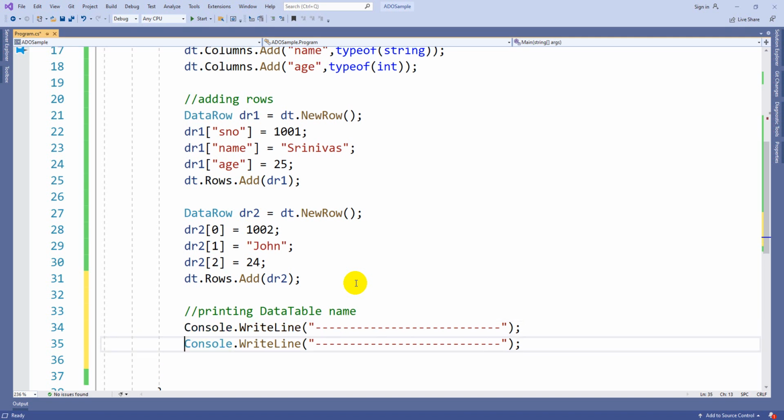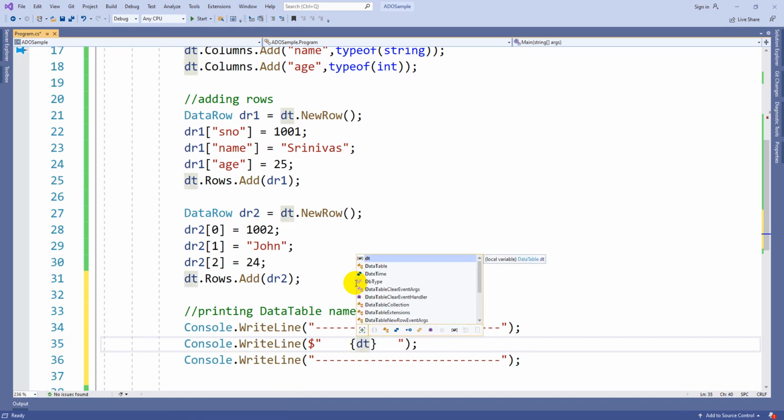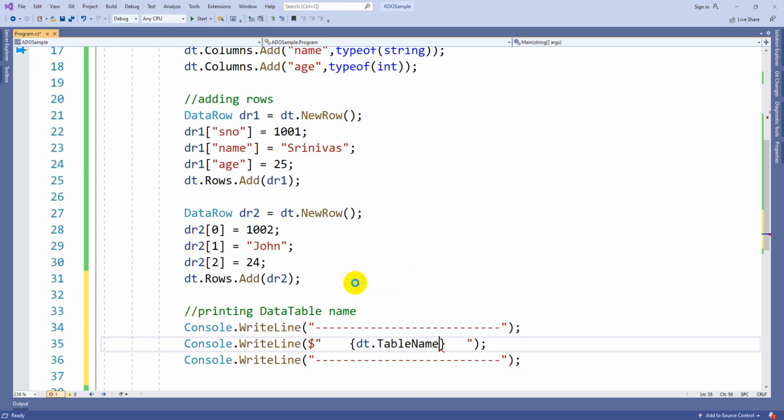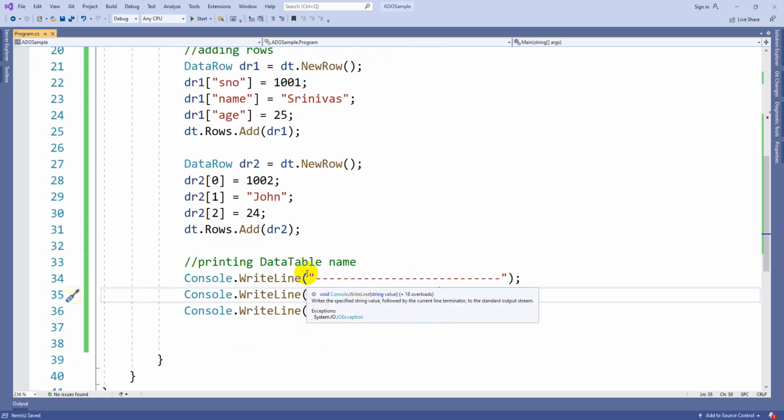So let me repeat the same. In between I just want to print my data table name. So whenever I want to print the data table name, I can print like this: dt, whatever the object of the data table, dot TableName. DataTable.TableName.